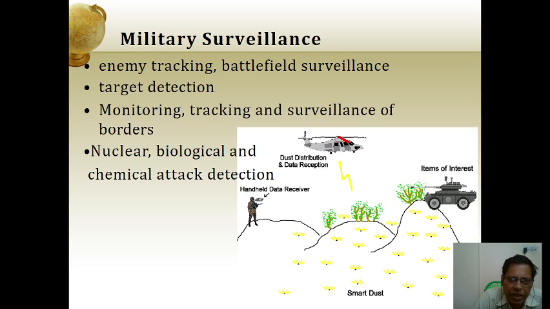Sensors are also used for military surveillance, and also in hospitals. Uses include enemy tracking, battlefield surveillance, target detection and monitoring, tracking and surveillance of borders, and nuclear, biological and chemical attack detection. Even for the military, detection sensors are used to find whether bombs are accumulated in the land, and for battlefield tracking and monitoring.